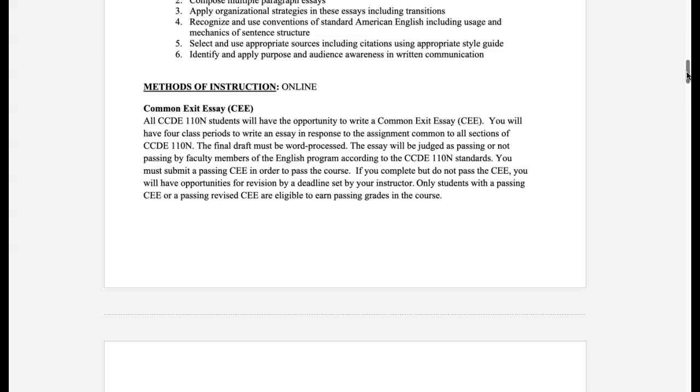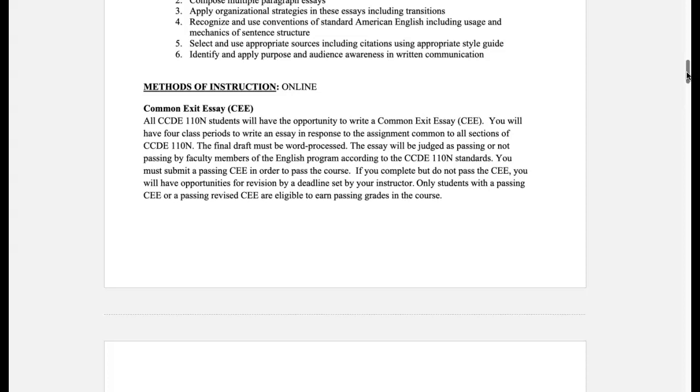I've been teaching CCDE 110 for maybe about 12 years already, and to be honest with you, I've only had one person who did not pass the class because he failed a Common Exit essay, and the reason he failed it was because he didn't revise. After he submitted it the first time, he didn't show up until the final day of class, and I basically told him, oh, well, you have about 2 hours to revise it. And he had a lot of things to revise, so obviously he didn't finish.